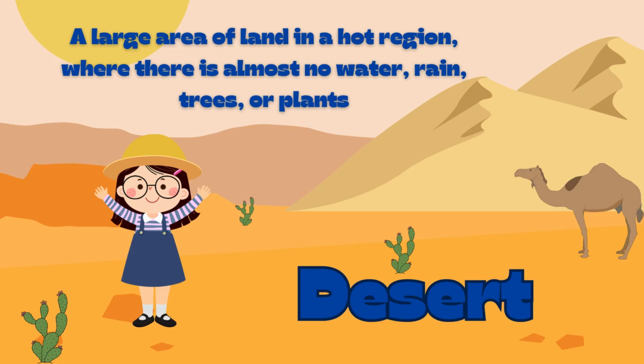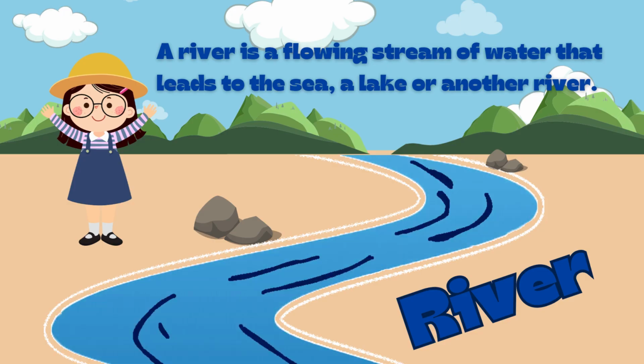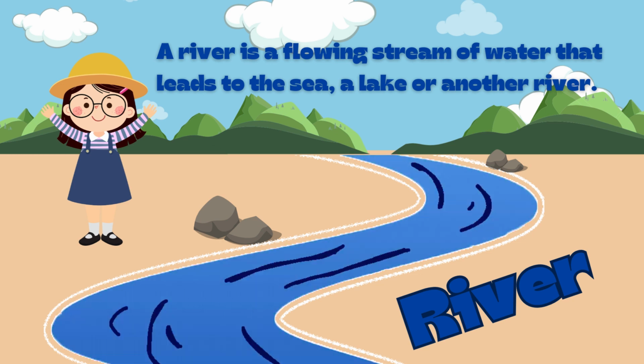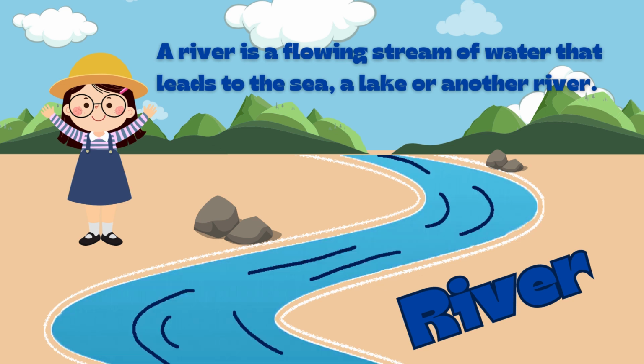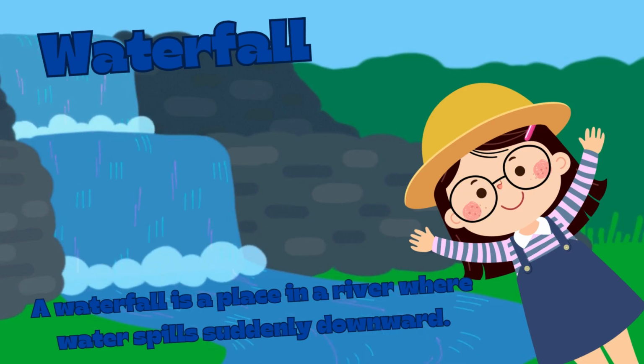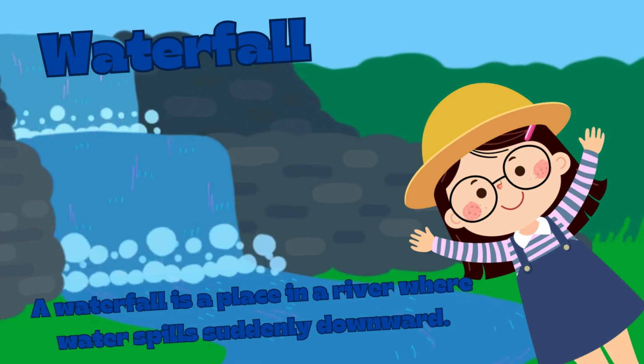Desert. A large area of land in a hot region where there is almost no water, rain, trees or plants. River. A river is a flowing stream of water that leads to the sea, a lake or another river. Waterfall. A waterfall is a place in a river where water spills suddenly downward.